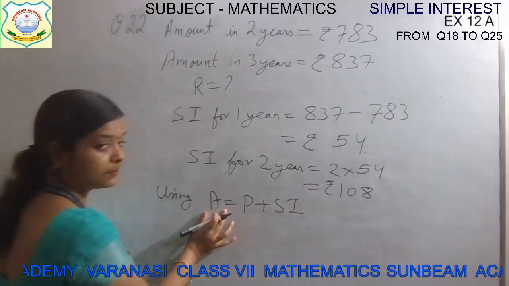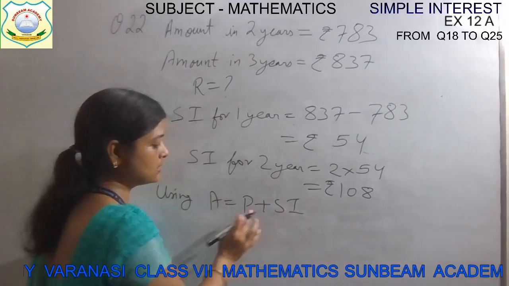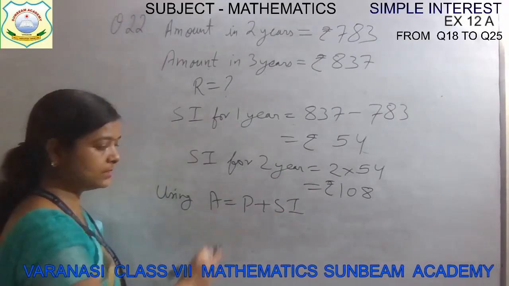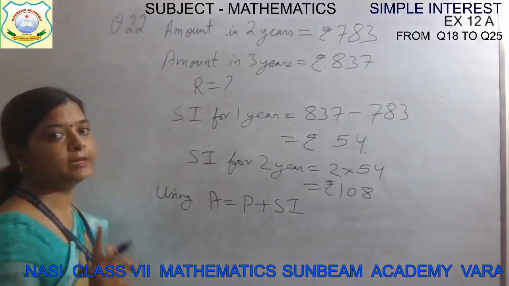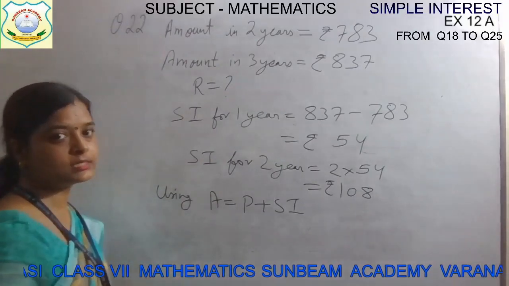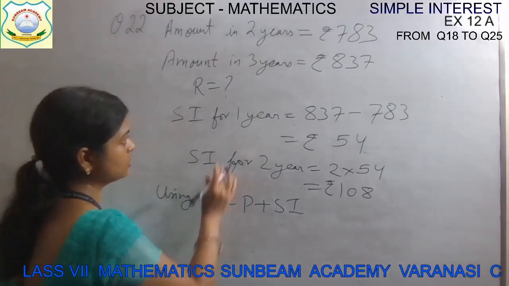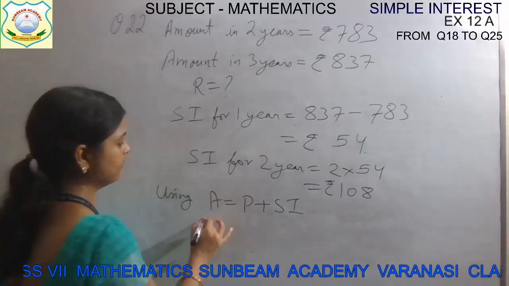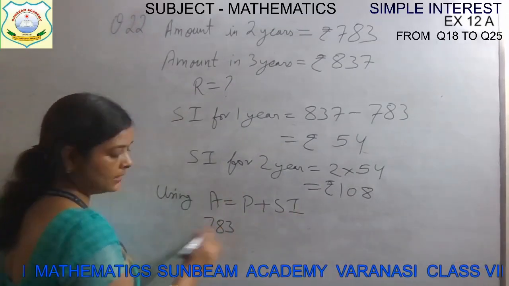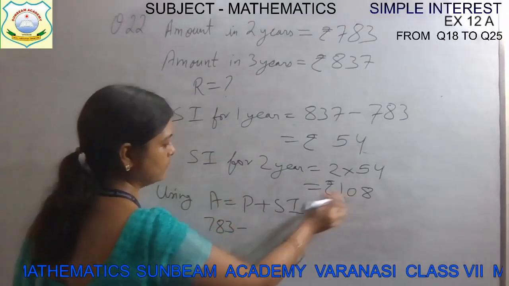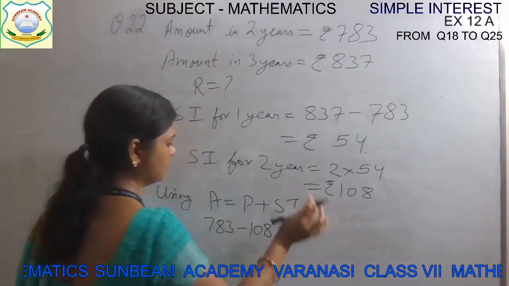We know the simple interest for 2 years. Now we can find the principal money. Principal money is always the same for each and every year when you are using simple interest. Now amount for 2 years is 783, and we subtract the simple interest for 2 years, which is 108. That will be your principal money.